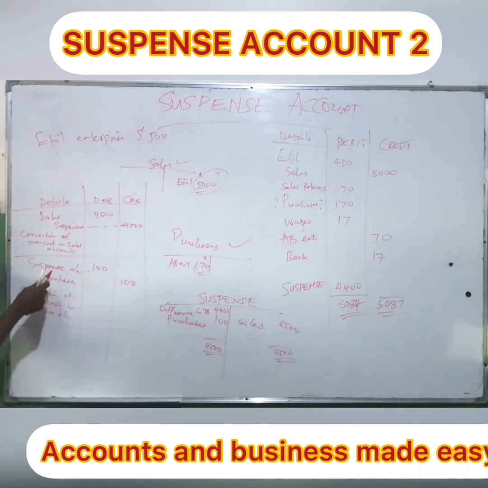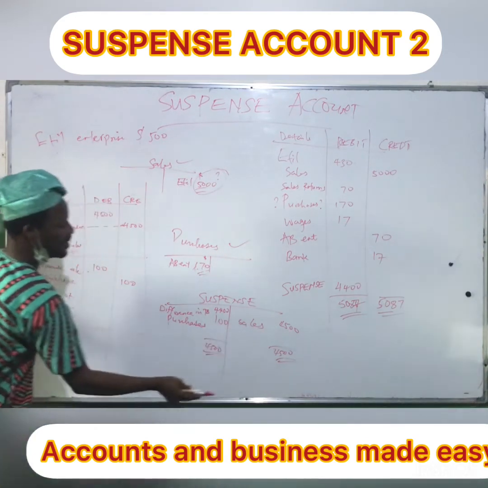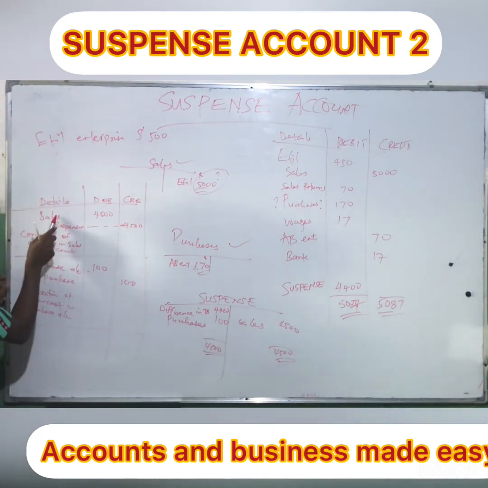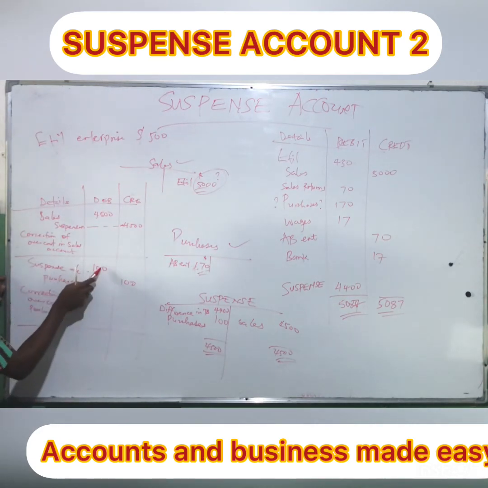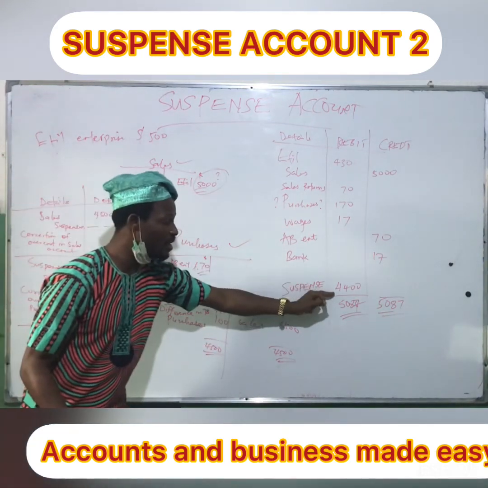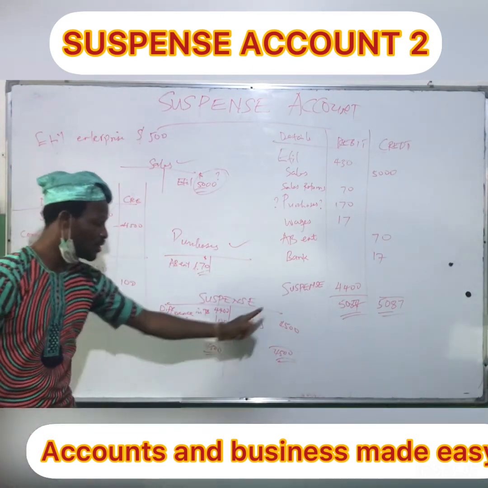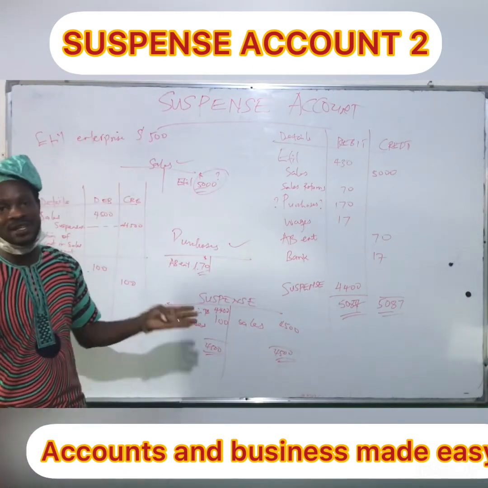Where suspense appears in credit side, we put it there, but the details will be the corresponding thing. Here, suspense appears in debit side, 100, and the details is purchase. That's what we did. Then we brought the value from difference of trial balance. Then eventually it crosses out without looking for any balance from somewhere.